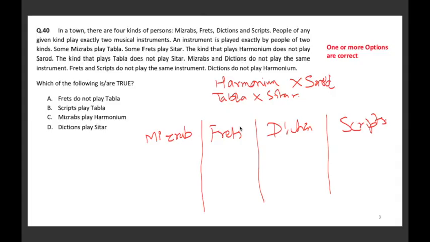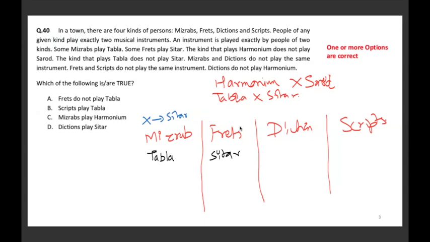What we are given is some Mizrab. First condition says some Mizrab play tabla, so tabla will come here. Some frets play sitar, so this will come here. So Mizrab plays tabla, so he won't be playing sitar.